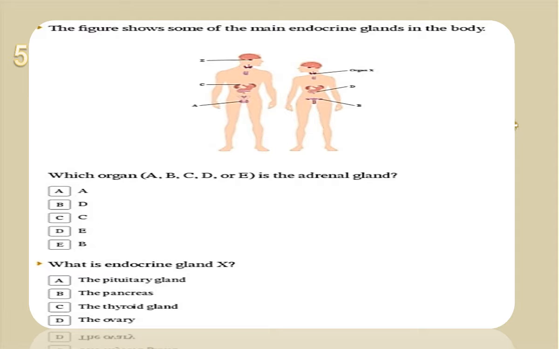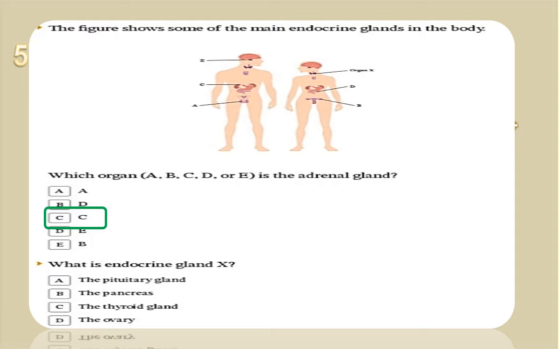Which organ, A, B, C, D, or E, is the adrenal gland? We said that part C, above the kidney, we call the adrenal gland. Okay.